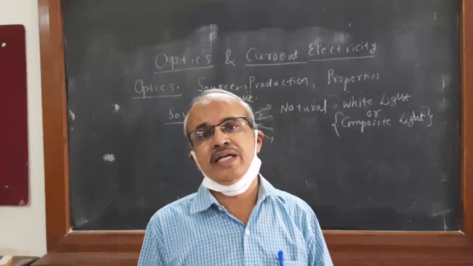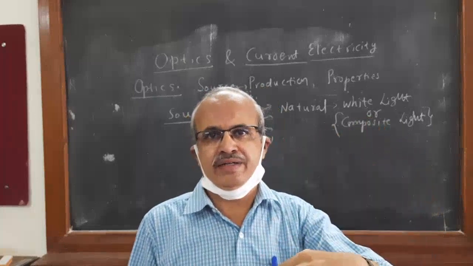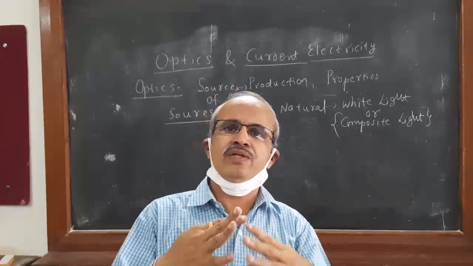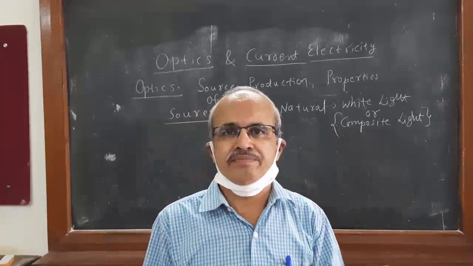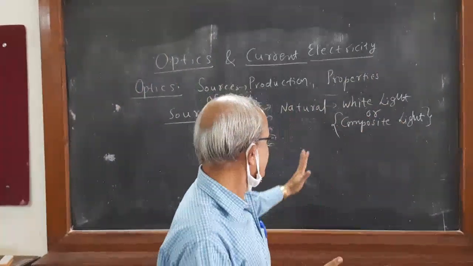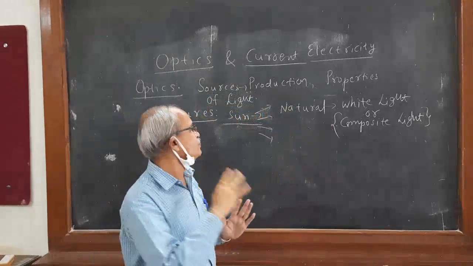That is a dispersion medium. So when can we say that a rainbow is obtained? Naturally, you can get a rainbow when there is sunlight and rainfall at the same time. Both should be there at a time. Then only you are able to see the spectrum or rainbow in the sky. So like this, that is composite light or white light, that you must know.